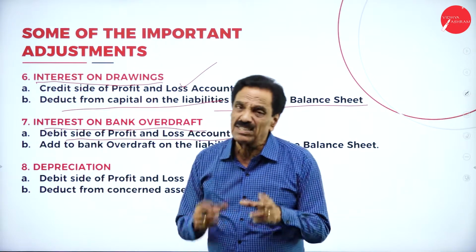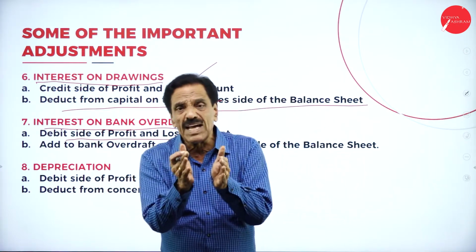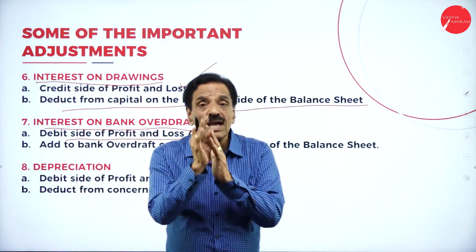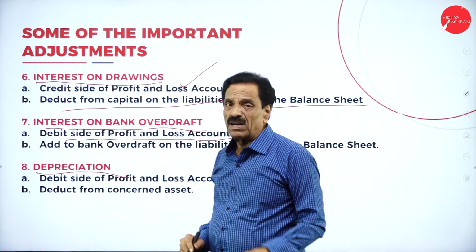When you are doing the balance sheet, bank overdraft will come on the liability side of the balance sheet. For 1 lakh rupees, 5,000 should be added. How much is payable to a bank? 1,05,000.